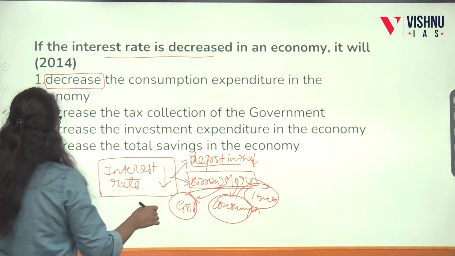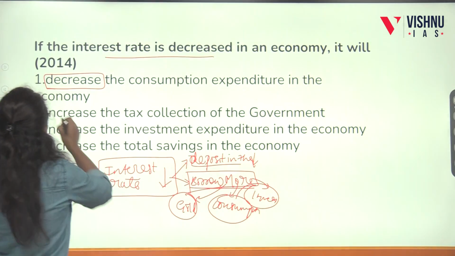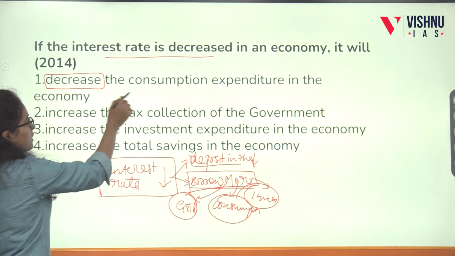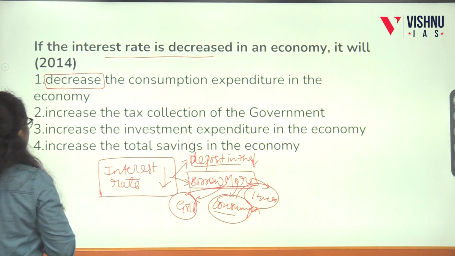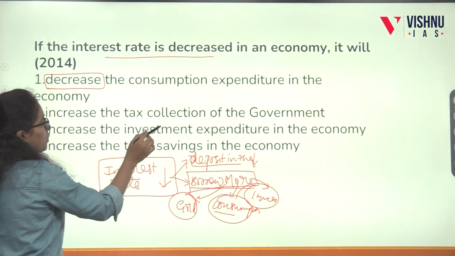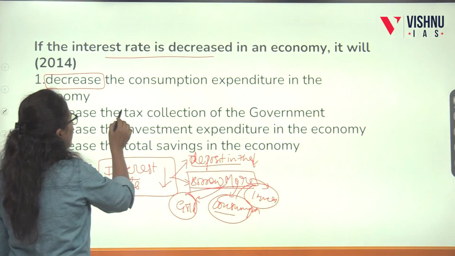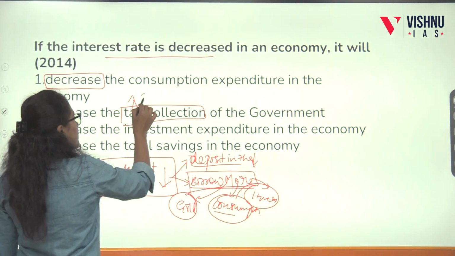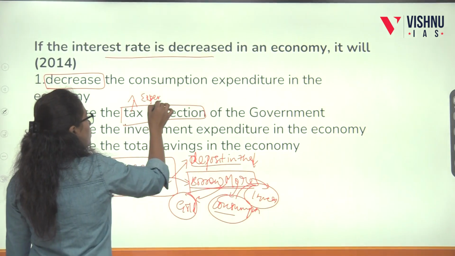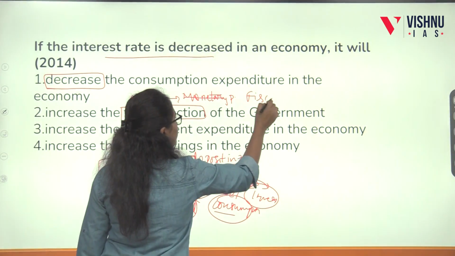So on this note, let's see the multiple choices. Decreases the consumption expenditure: we already saw it will increase the consumption expenditure. Increases the tax collection of the government: how will we increase the tax collection of the government? Actually, tax collection and expenditure are related to the fiscal policy of the government.